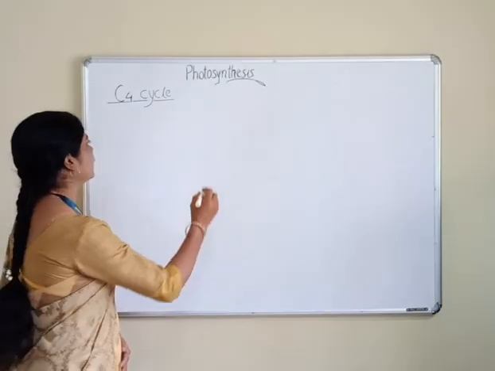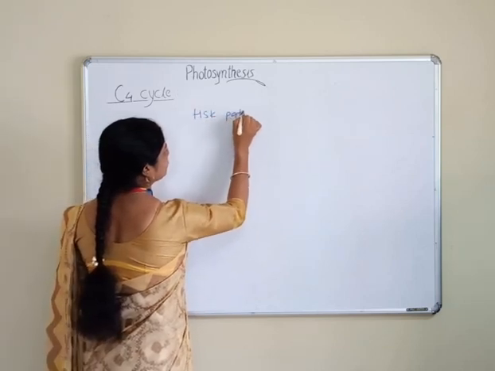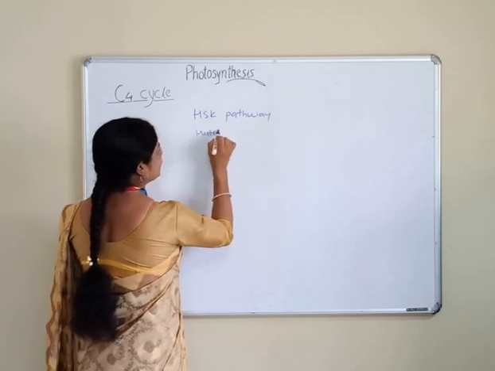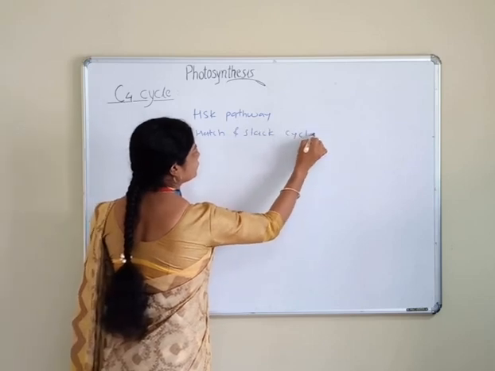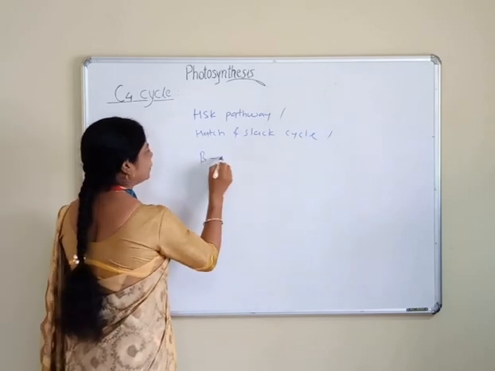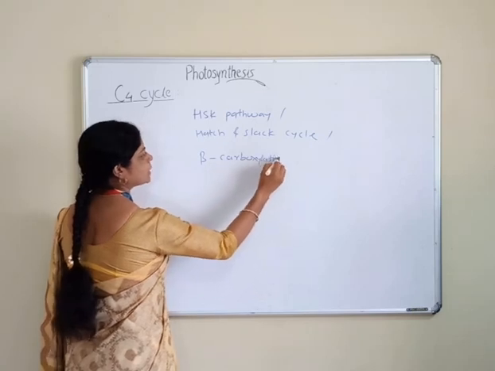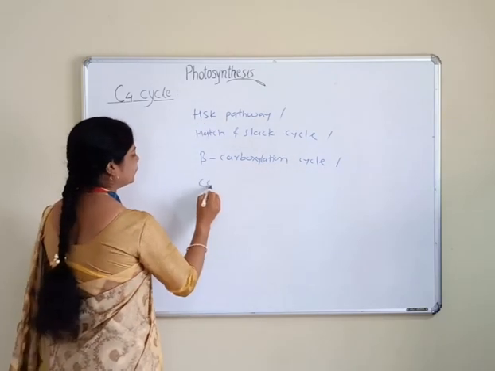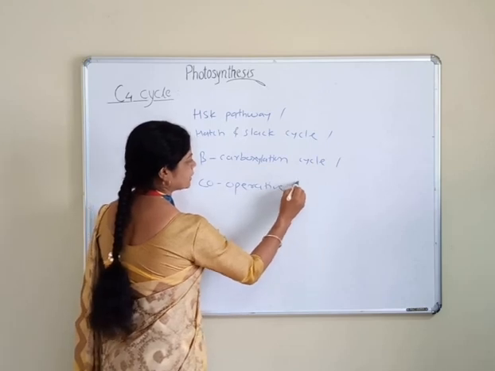It is also called the HSK pathway or HSK cycle, the Hatch and Slack cycle, or beta carboxylation cycle, or cooperative photosynthesis.